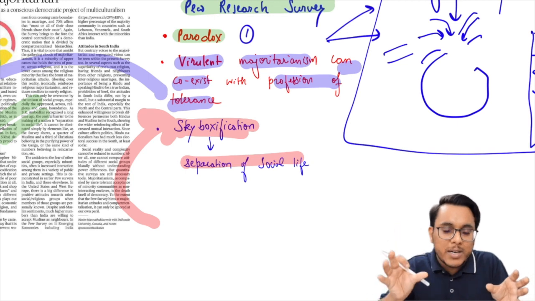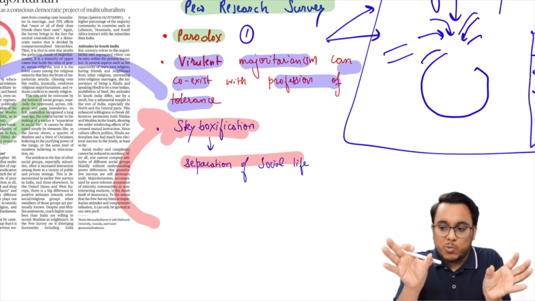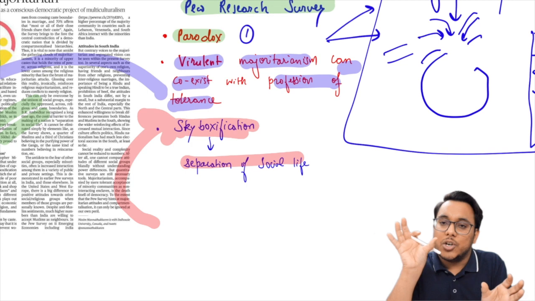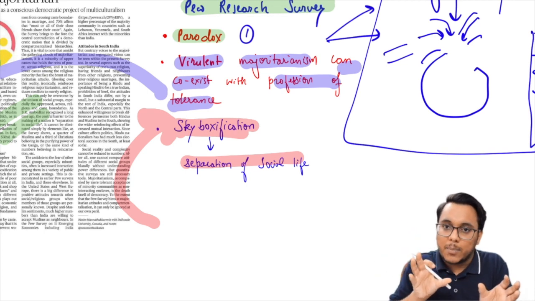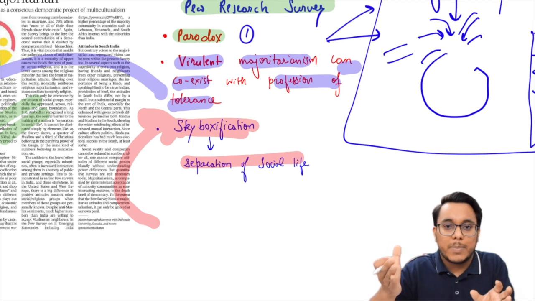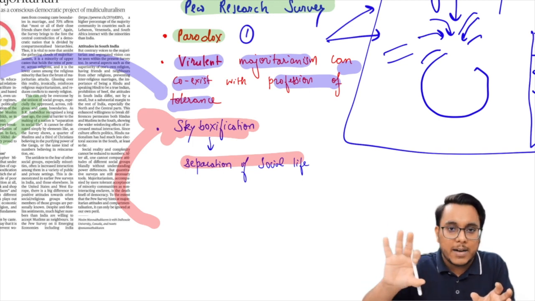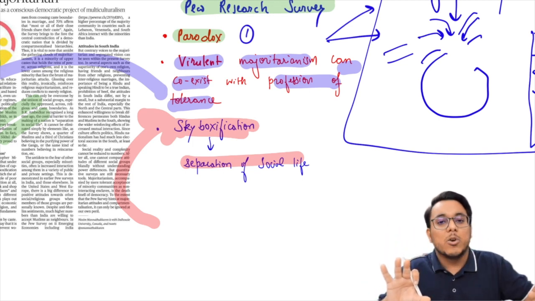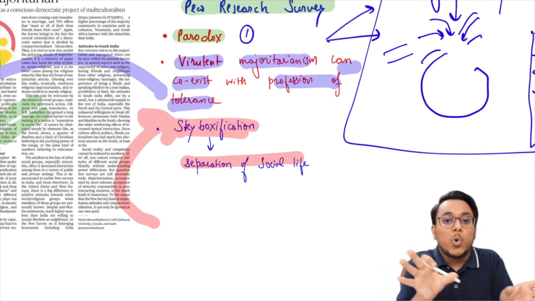There will actually be no interaction between these two classes. Why? Because the rich classes' children go to another school, their habits are very different, they dine in different kinds of places, and their entertainment is different. The poor people's children will go to another school, and their entertainment mechanisms will be different. So actually there will be no interaction.